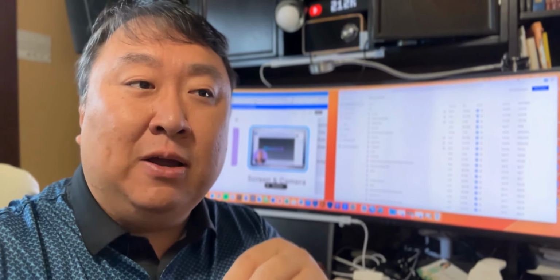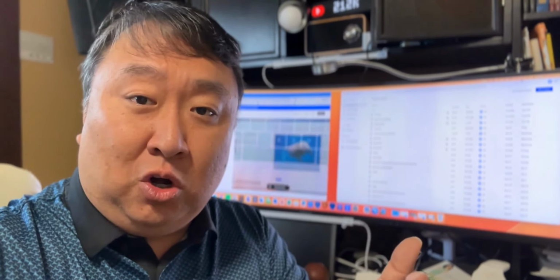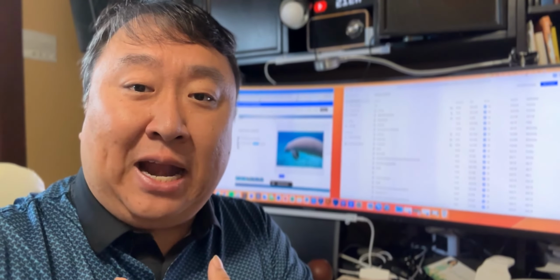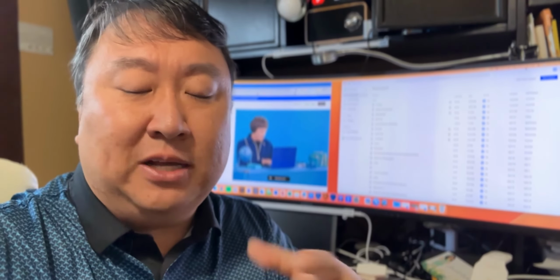And what I've done here is I have actually used Descript to create a visual that matches the audio so that I can post it to YouTube. And I actually think it's helpful for people, especially for people that might turn down the volume of their computer or be in a workplace or something like that.